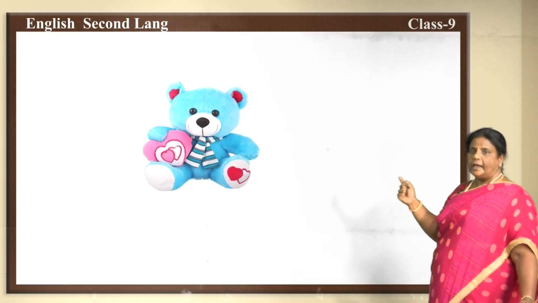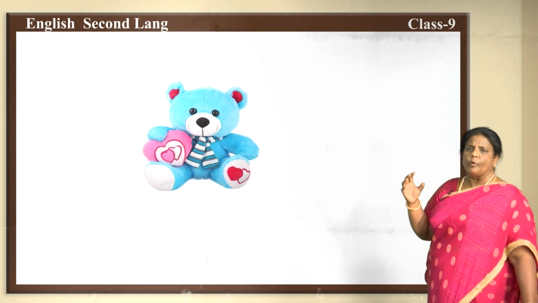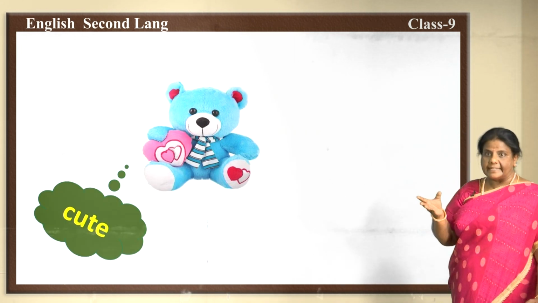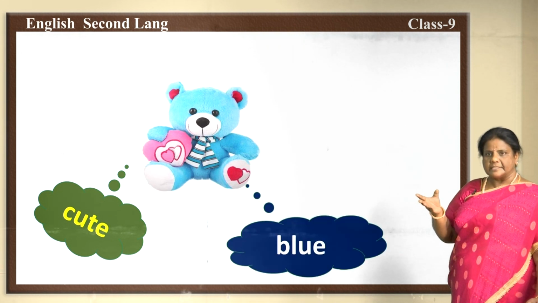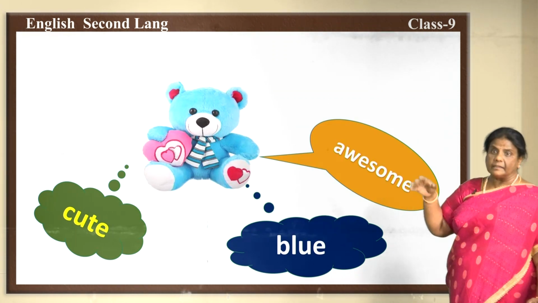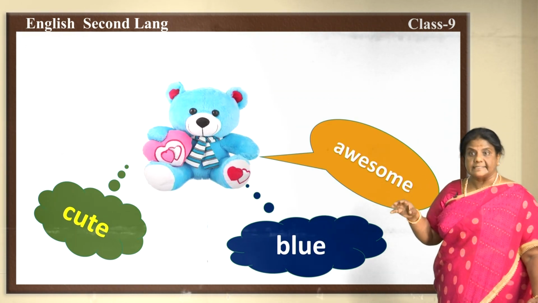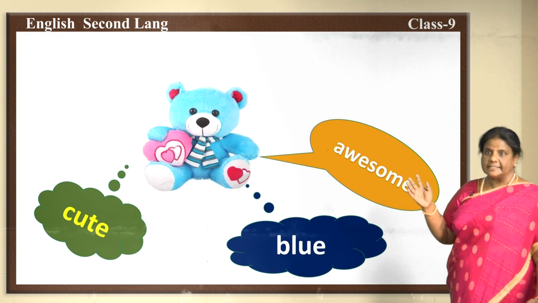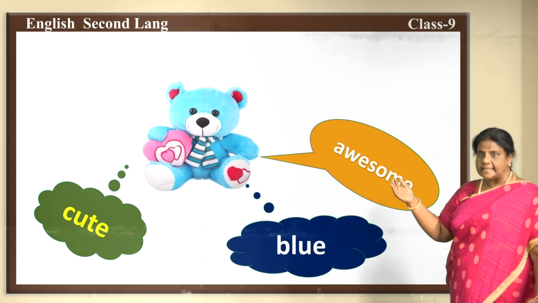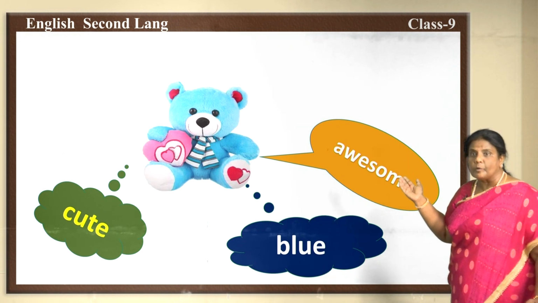In a similar way, looking at this picture, children, I want you to find out some more quality words which describe the quality of this teddy. It is a cute teddy. Some of you might say it is a blue teddy, and some of you may say it's an awesome teddy. Yes or no? So like that, these words cute, blue, awesome, they are all adjectives of quality.